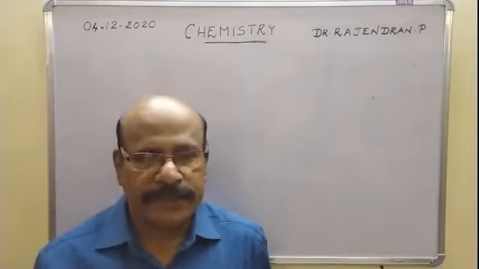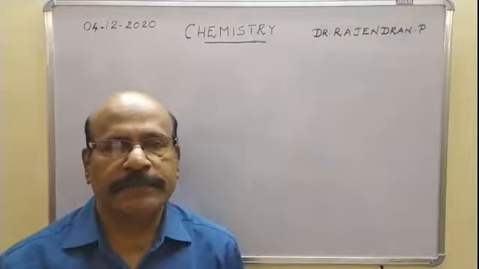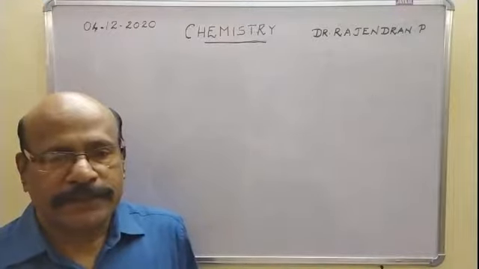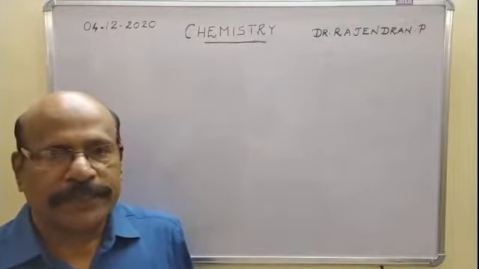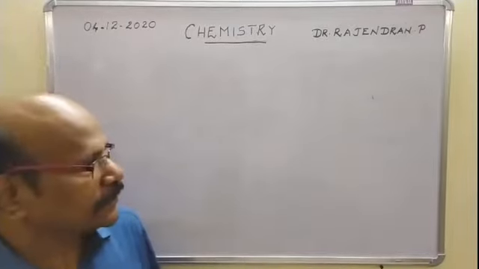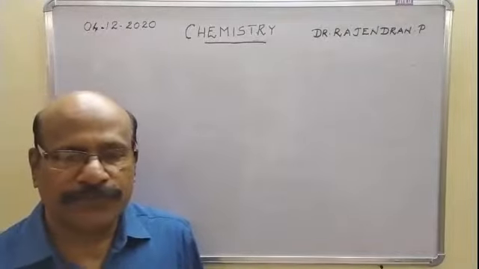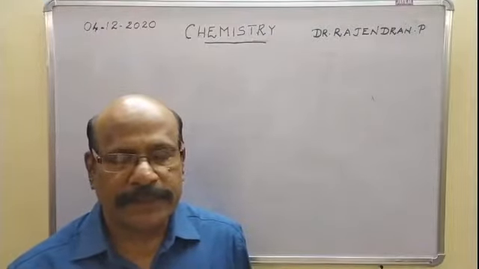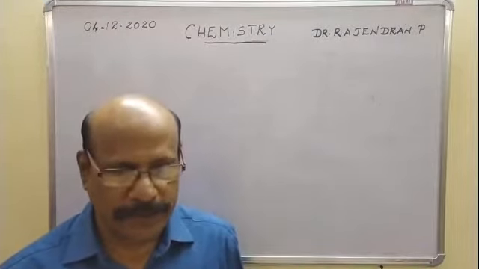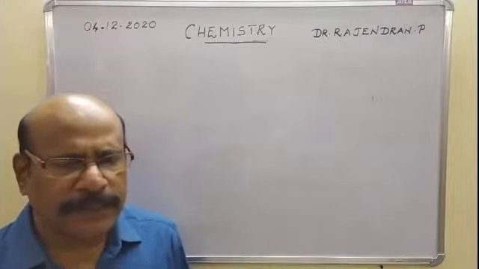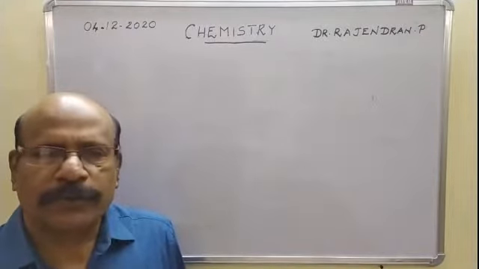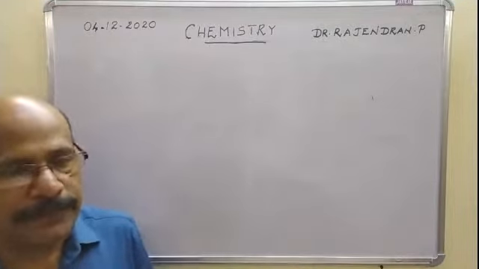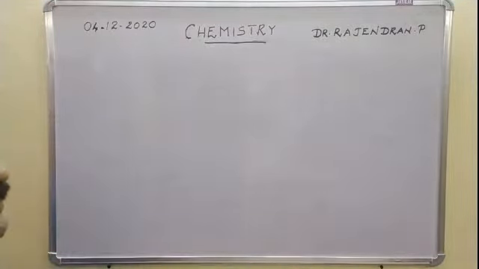Good morning, dear students. Today I am going to discuss the famous Onsager theory of electrolytic conductance, that is considered as the modified theory of electrolytic conductance, which especially deals with the strong electrolytes. So that theory is generally known as the theory of the conductance of strong electrolytes. Okay, so let me start.